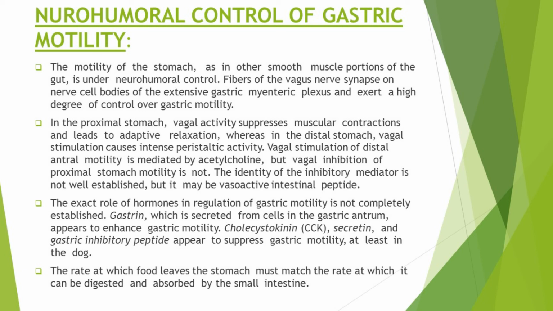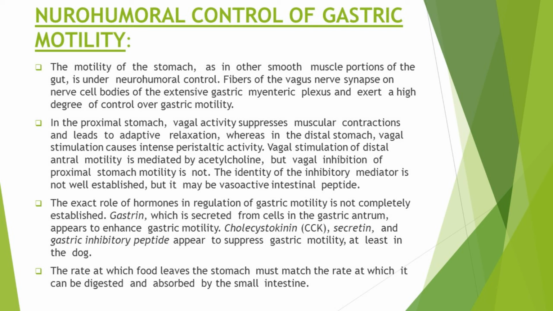So gastric motility is enhanced by the gastrin, while gastric motility is suppressed by cholecystokinin, secretin, and gastric inhibitory peptide. So due to this neurohumoral control of the gastric motility and the waves of peristalsis, the gastric contents are released into the duodenum or small intestine, and stomach is emptied.